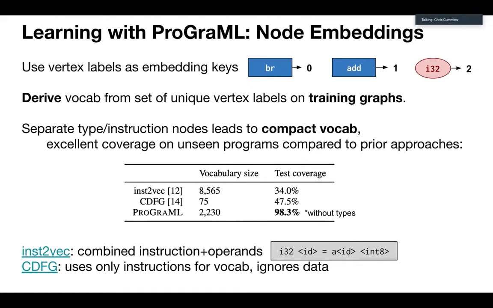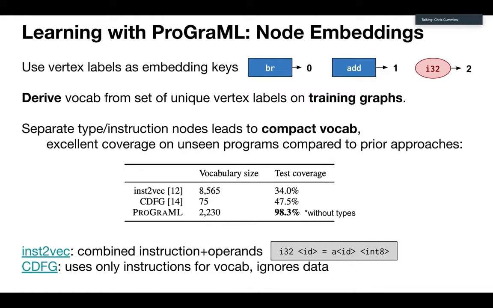And what this means is that we're deriving a vocabulary based on some set of training graphs, rather than specifying it by hand. And the nice thing is, because we've got this graph in which we've basically pulled everything apart, like an instruction is separate from its operands, is separate from its type, we actually don't need a very big vocabulary to get incredibly good coverage over programs.